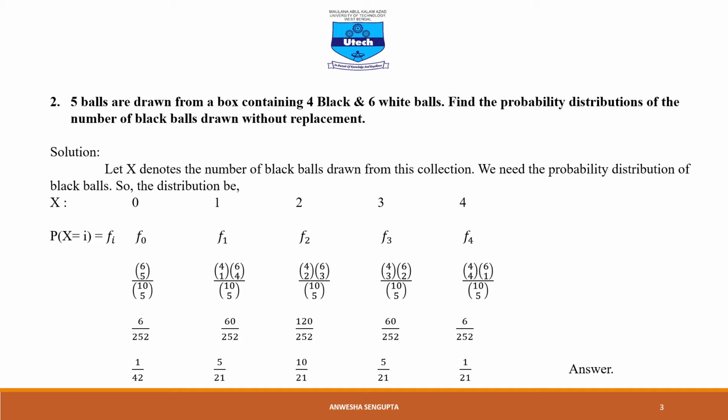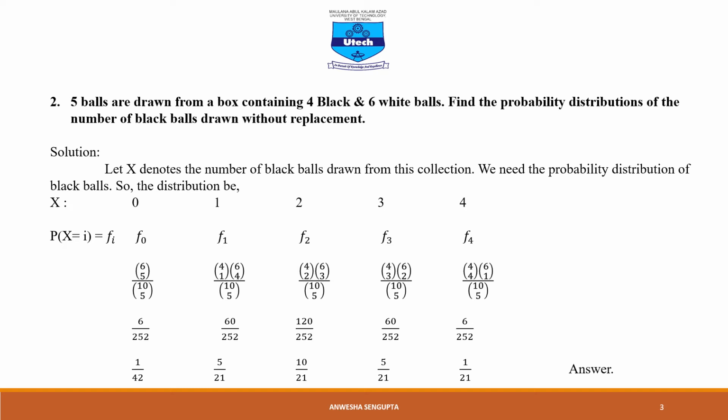So there are 4 black balls. Let us consider X denotes the number of black balls drawn from this collection. So X varies from 0, 1, 2, 3 and 4. X equal to 0 means there is no black ball. All the balls are white balls, and from these white balls we need to take 5 balls. So the probability will be 6C5 by 10C5.